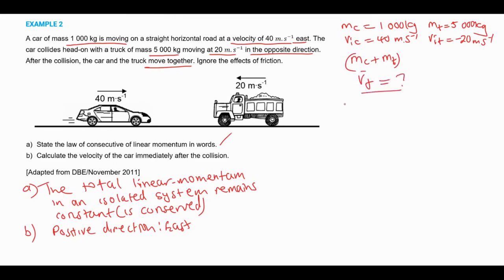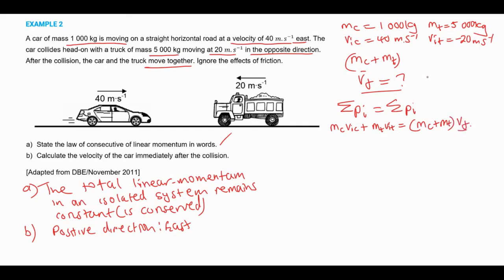So now we have the sum of the initial momentum is equal to the sum of the final momentum, right? So meaning that mass of car times initial velocity of car plus mass of truck times initial velocity of truck is equal to this one. We have to be careful because it's combined. After collision, these two are combined. So it's going to be mass of car plus mass of truck, okay, times the final velocity, because their velocities are going to be the same anyway.